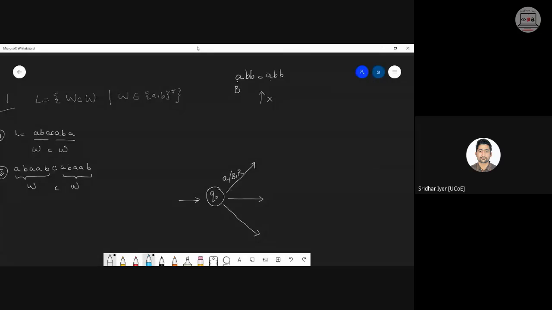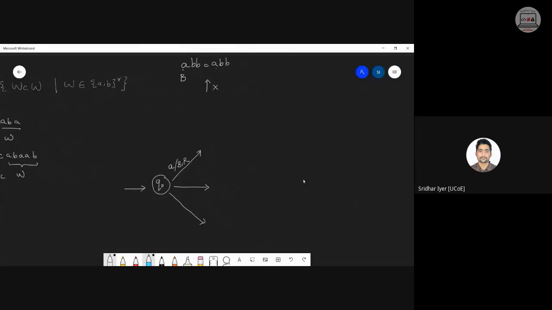Am I clear? Similarly, if it is B, then for B also we will follow the same procedure. The same procedure will be followed for B also. And don't worry, for B we will use Y, and X will remain X only, because X is a symbol being used to verify that the character which I have read from Q0 and the character after C are both the same. Am I clear? Do reciprocate and let me know if this concept is clear or not.